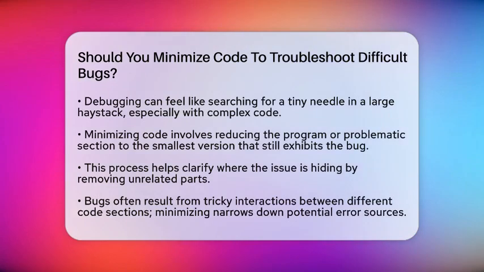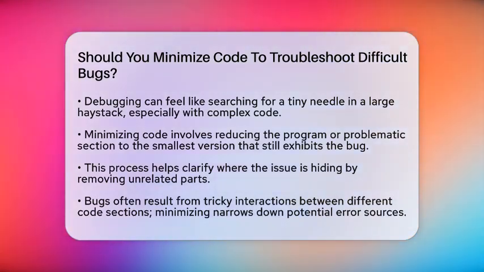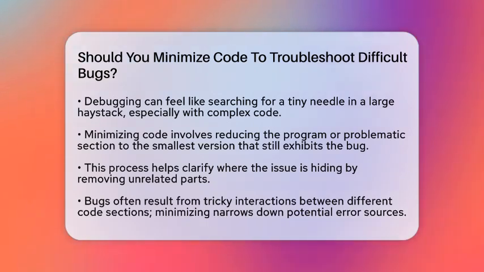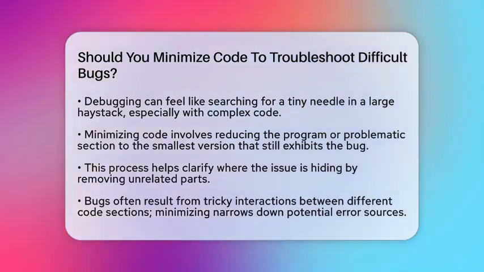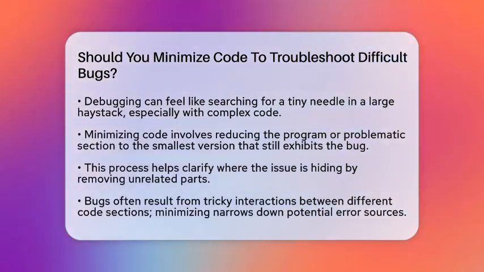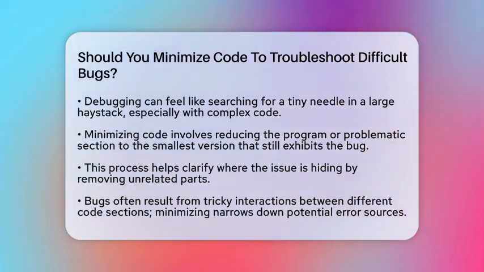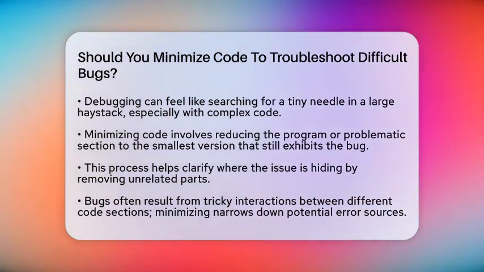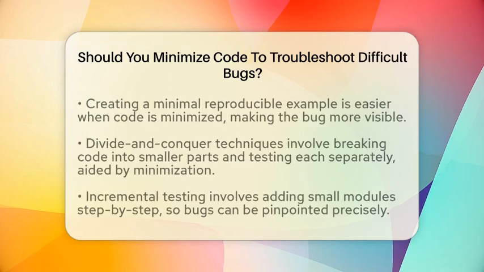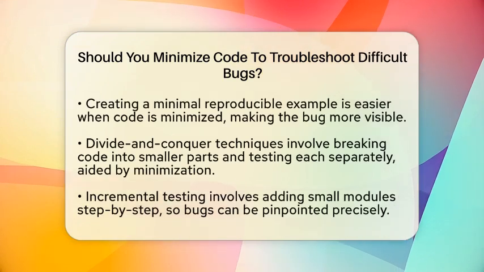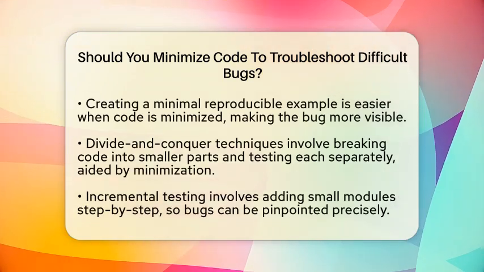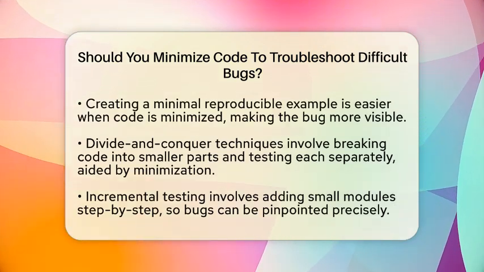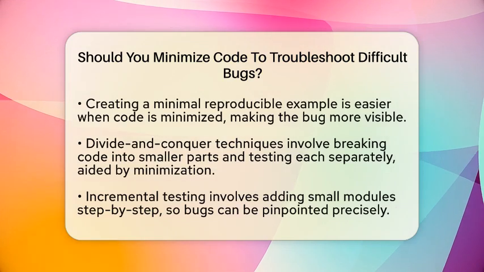This helps you see exactly where the issue is hiding. When you remove unrelated parts, the bug becomes clearer and easier to understand. Bugs often happen because of tricky interactions between different pieces of code. When you minimize, you narrow down where the bug could be. This process is called localizing the issue or isolating specific modules. By focusing on a smaller, simpler code piece, you cut down the number of variables and potential error sources. That makes testing and fixing much faster.